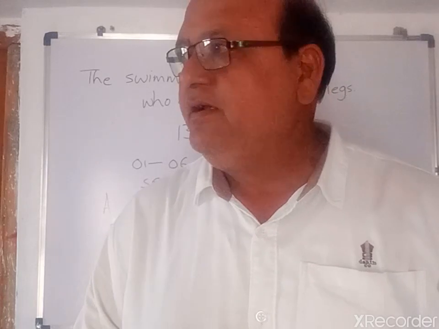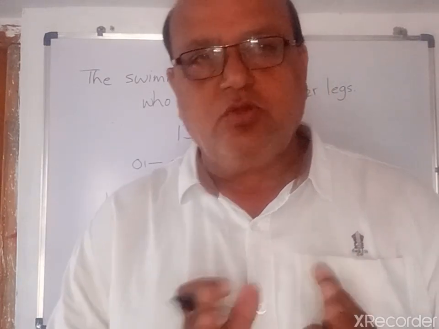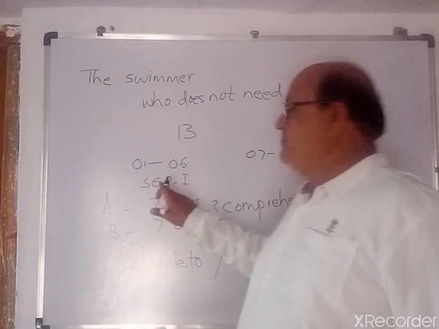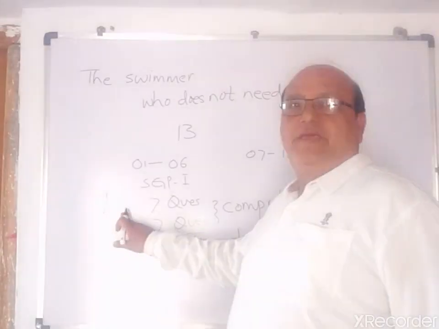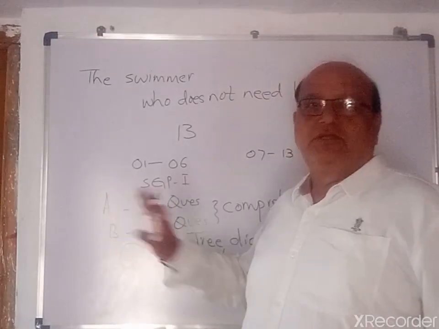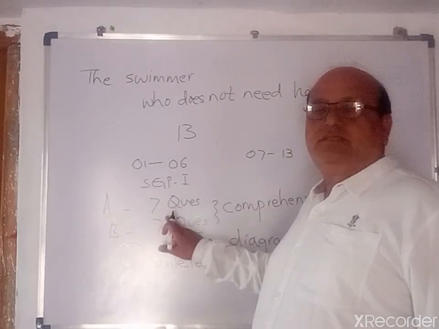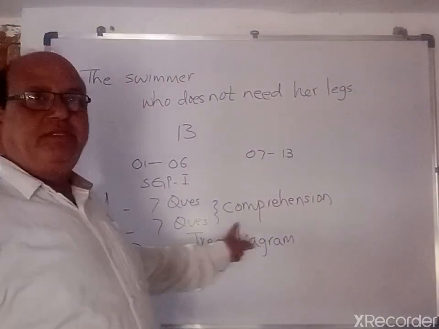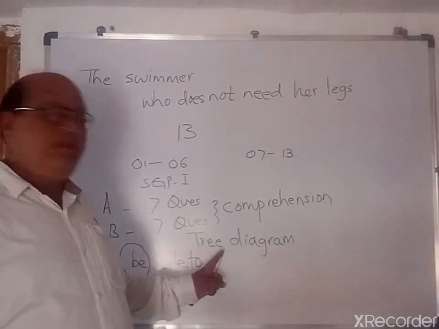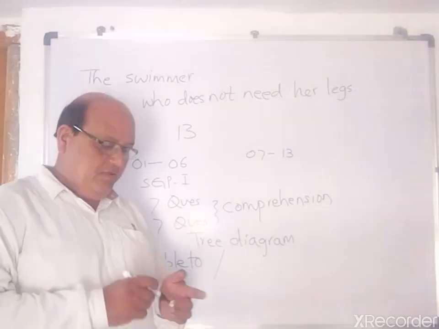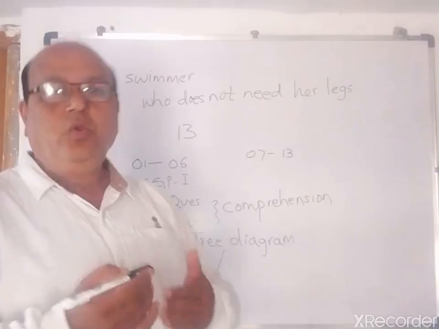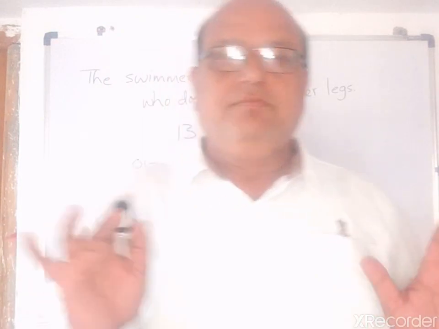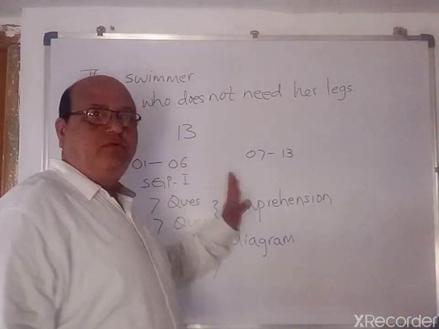Also, there is a glossary at the end of the text. And after the glossary, we have to remember only this thing. This belongs to SGP 1, Group A, Group B. There are two groups of comprehension questions, 7 questions in each of Group A and B. After that, we have a tree diagram. In the tree diagram, we have to locate the information. Where is the information about? Okay, very good.